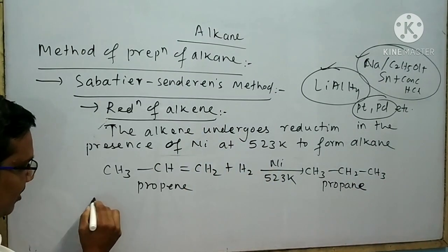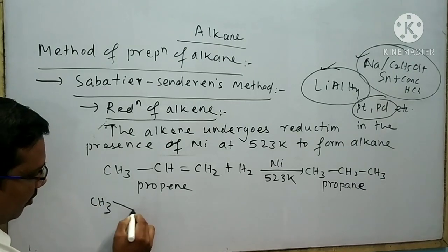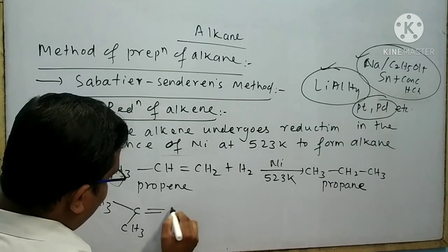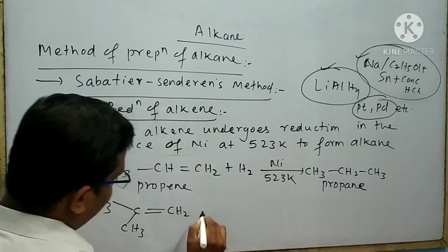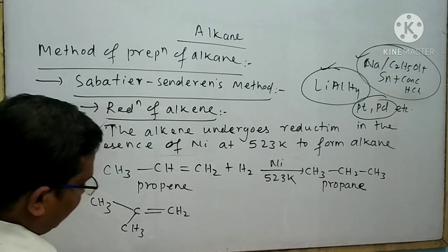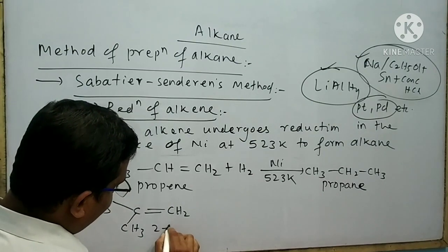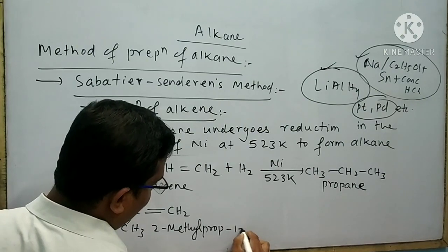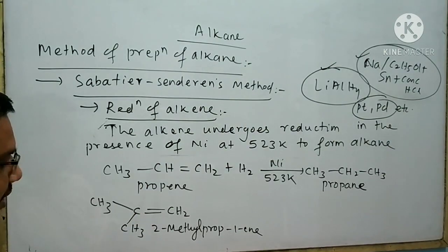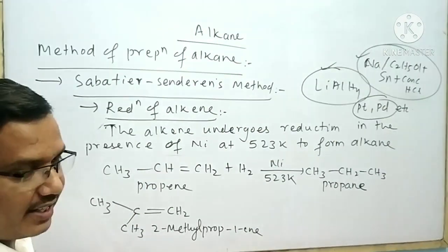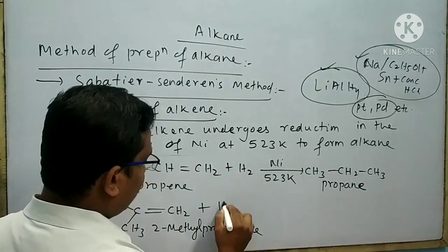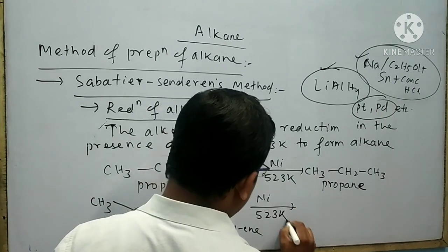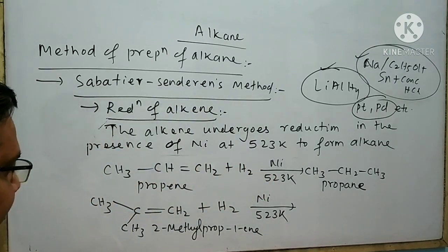Similarly, take another example, CH3-C(CH3)=CH2. The name of this compound is 2-methylprop-1-ene. When 2-methylprop-1-ene undergoes reduction in the presence of nickel catalyst at 523 Kelvin, what will happen?